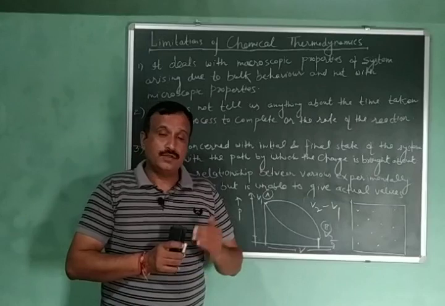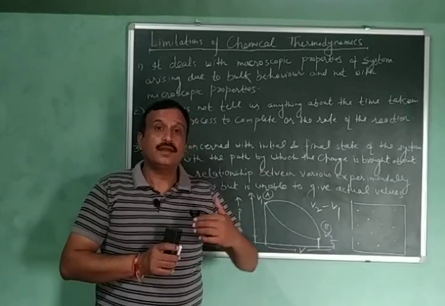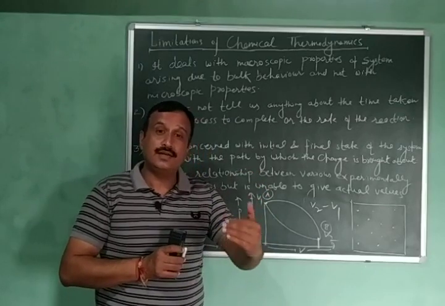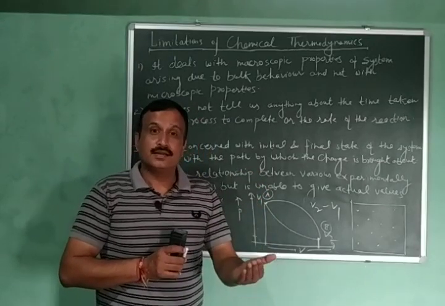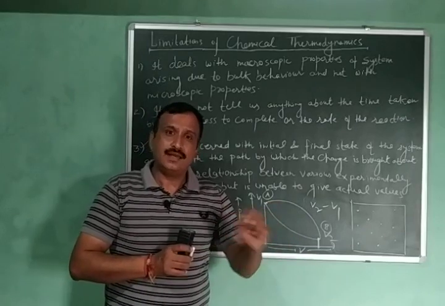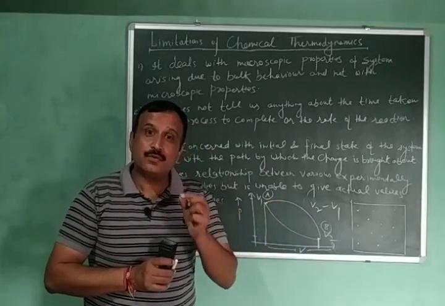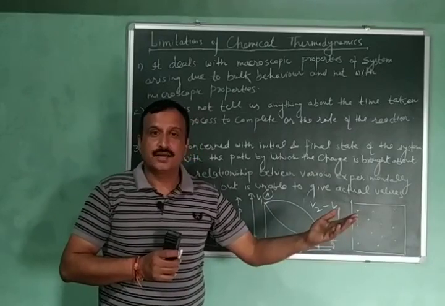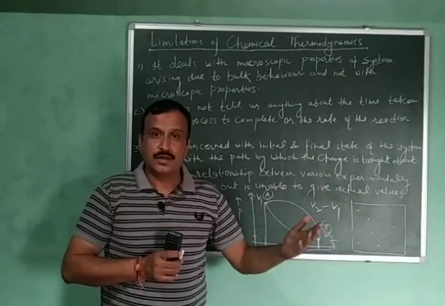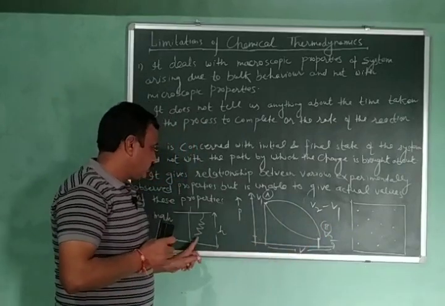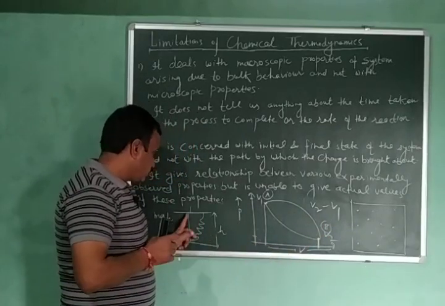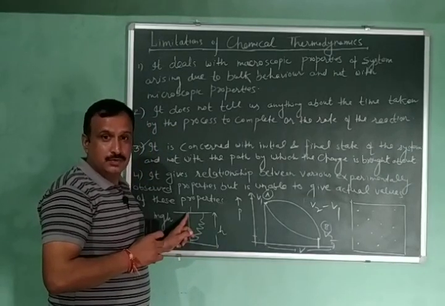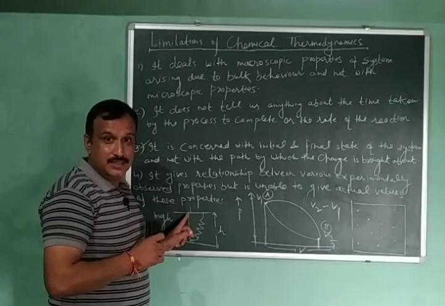Now this limitation can be interpreted in another manner. When thermodynamics does not deal with the path, then it would not tell us anything about the mechanism of the process. What is path? Path is the mechanism of the process, how that process is being carried out. If I am going through the stairs, it is one mechanism, and if I go through the lift, it is another mechanism. And you know that in chemistry we study mechanism.